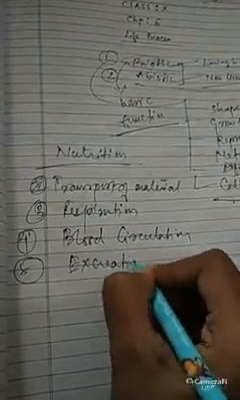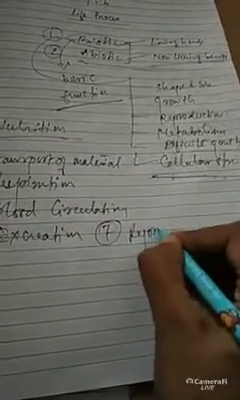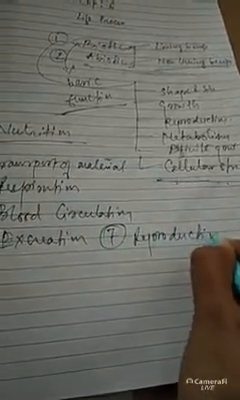Fifth one is the excretion. And the next last one is the reproduction. So already we have discussed all those things.